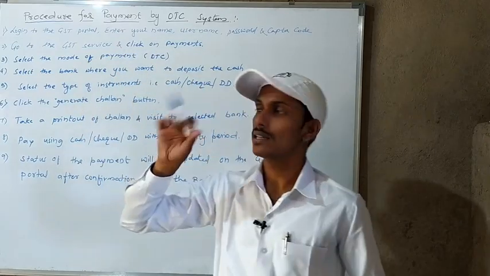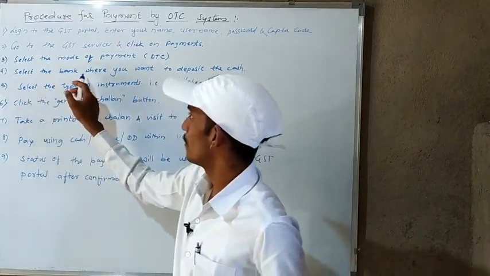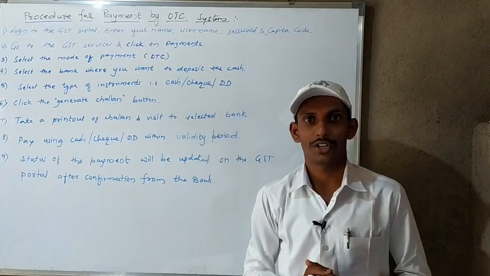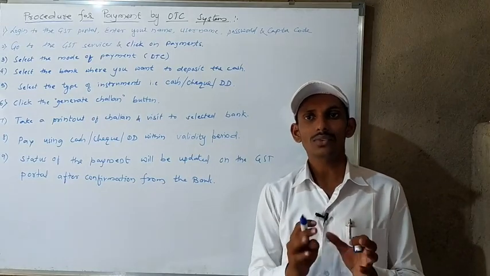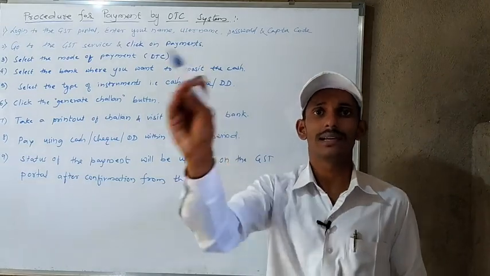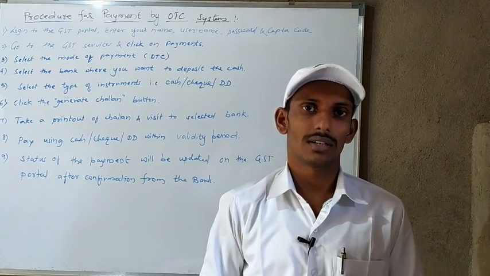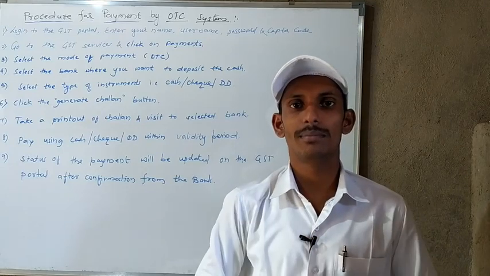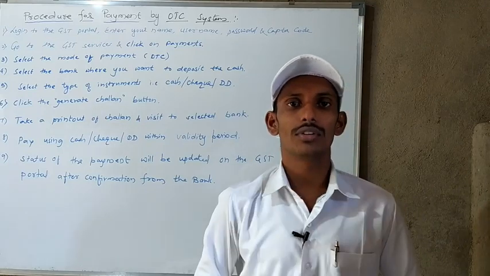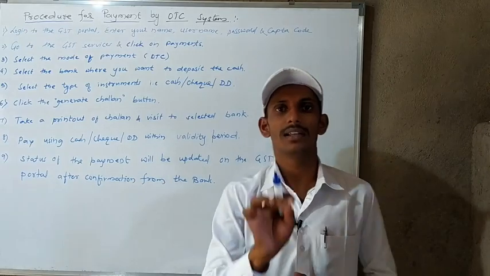Next, select the bank where you want to deposit the cash. OTC means you have to deposit the cash through the counter in the bank, so you have to choose the bank. For example, if you want to deposit in SBI, you select SBI bank.